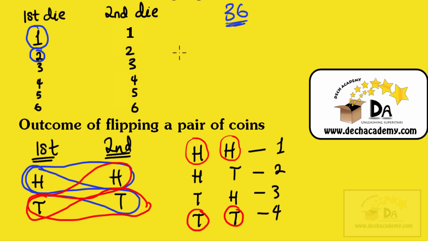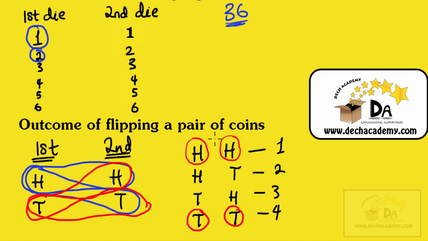But when you're tossing just a single coin or a single die, the outcomes on each die or on the coin are mutually exclusive, because once you get one, you can't get the other. Once you get a 1 on one die, you can't get a 2, a 3, a 4, 5, or 6. Once you get heads on one of the coins, you can't get tails. That's if you're flipping just one coin or one die.